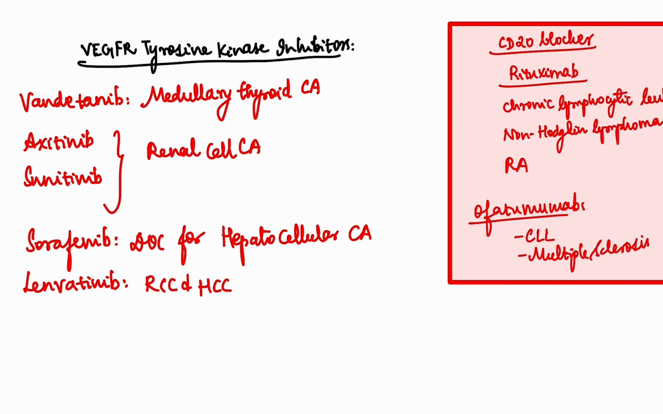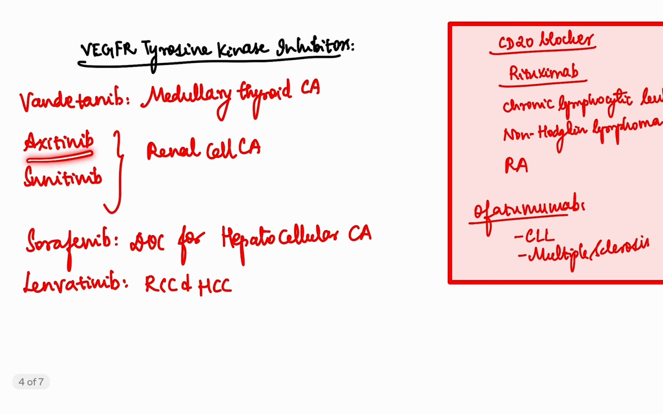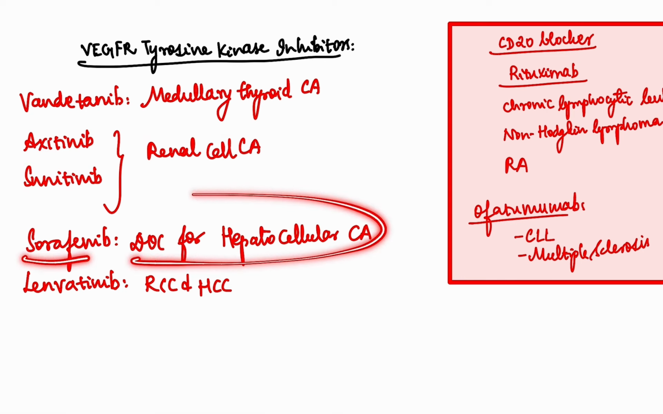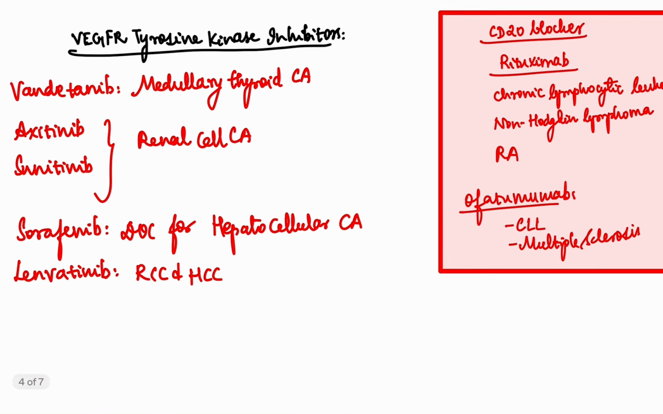VEGF receptor tyrosine kinase inhibitor vandetanib is used in cases of medullary thyroid cancer. Axitinib and sunitinib are used in cases of renal cell cancer. Sorafenib is a drug of choice for hepatocellular carcinoma. Lenvatinib is used in renal cell carcinoma and hepatocellular carcinoma.